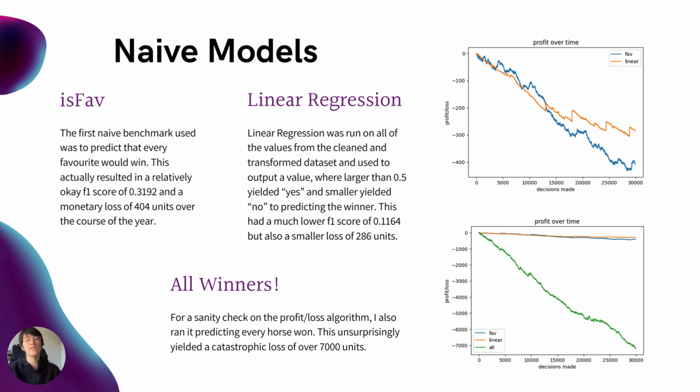I used two naive models, simply choosing the favorite to win, and simple linear regression on the initial horse's data. These benchmarks yielded non-stellar results, with the linear regression being slightly better based on my profit loss metric, but still losing over 250 units. However, this also had a slightly worse F1 score, and the all winners sanity check ended up clearly being the worst.